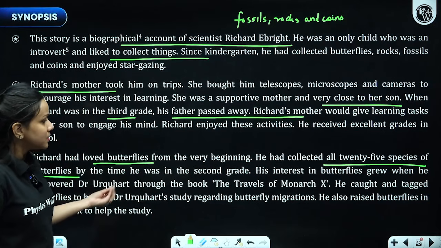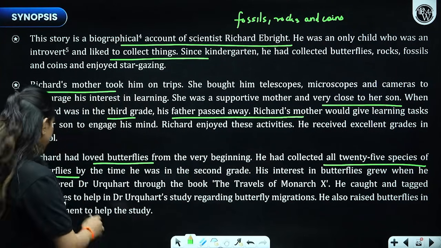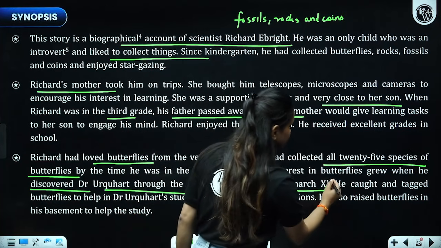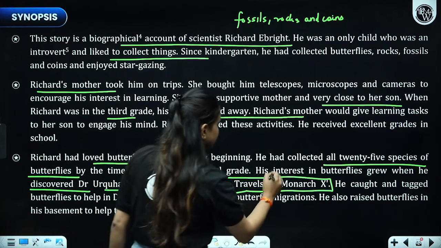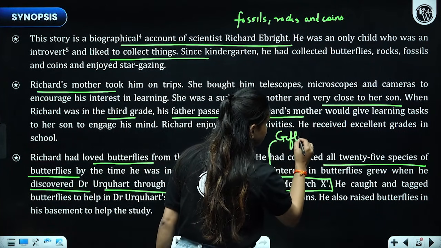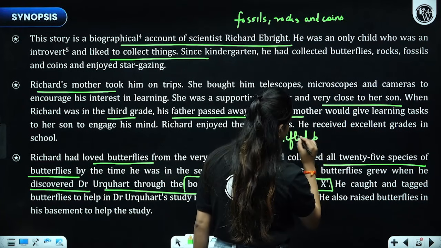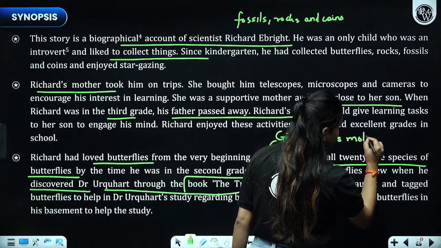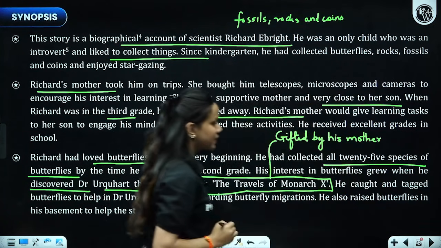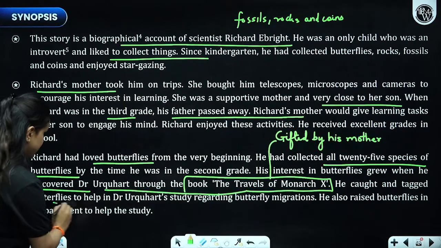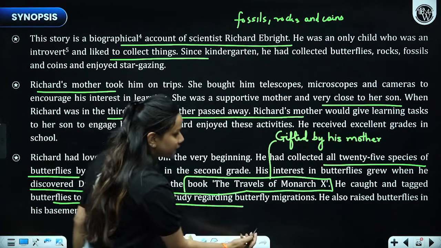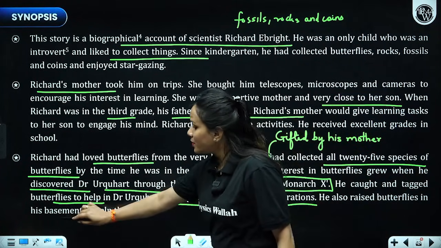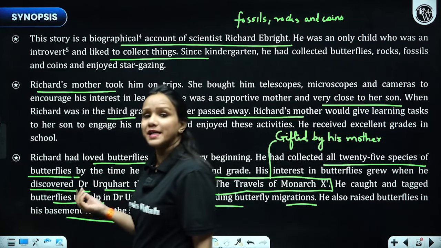Alright. So his interest in butterflies grew when he discovered Dr. Urquhart through the book The Travels of Monarch, which was given to him by his mother. He caught and tagged those butterflies to help in Dr. Urquhart's study regarding butterfly migrations to Central America. He also raised butterflies in his own basement in order to study them more deeply.